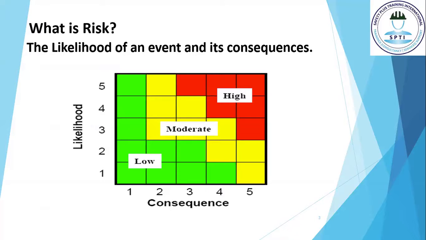What is risk? Risk is the likelihood of an event and its consequences. As shown from the figure, risk is classified in three categories: low, moderate, and high. If the likelihood and consequence of an event is small, the risk will be low. And if the likelihood and consequence of an event is high, the risk will be high. And in between, it will be the moderate risk.